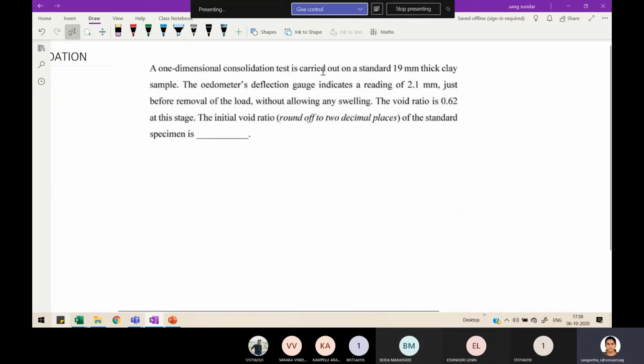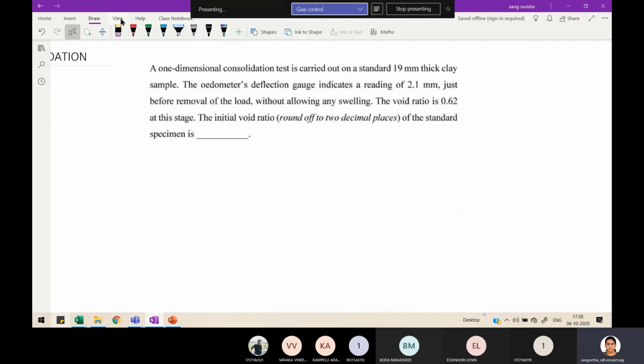One-dimensional consolidation test is carried out on a standard 19 mm thick clay sample. The odometer deflection gauge indicates a reading of 2.1 mm just before the removal of load without allowing any swelling. Void ratio is 0.62 at this stage. The initial void ratio of the standard specimen is how much?